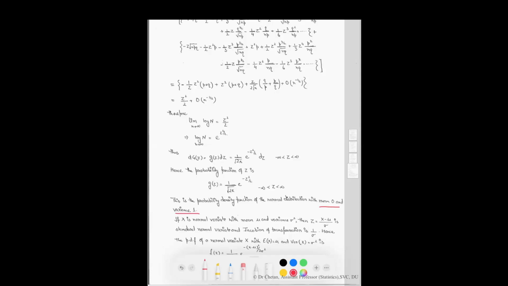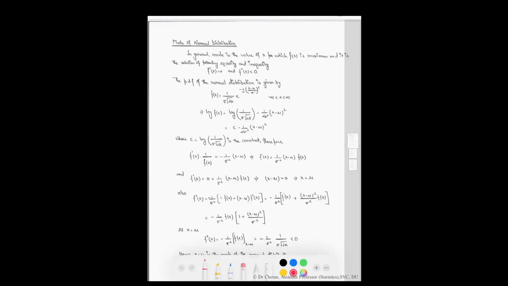If x is the normal variate with mean mu and variance sigma square, then z equal to this quantity. Put this value of z in this equation, and also we will get the Jacobian of the transformation as 1 by sigma. Hence, the probability density of normal variate x with mean mu and variance sigma square is given by this quantity, which is the probability density function.